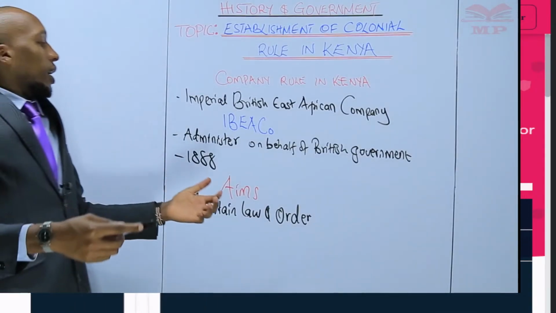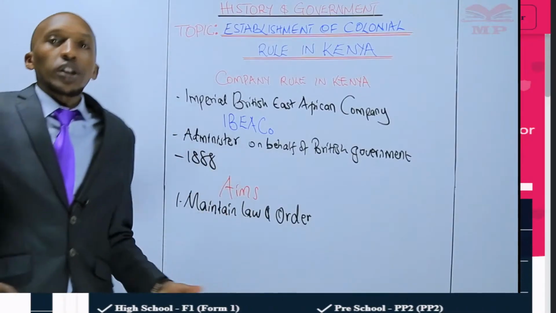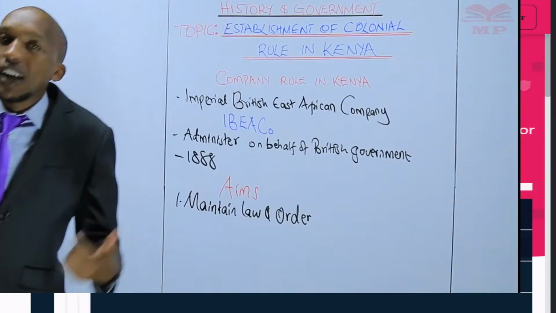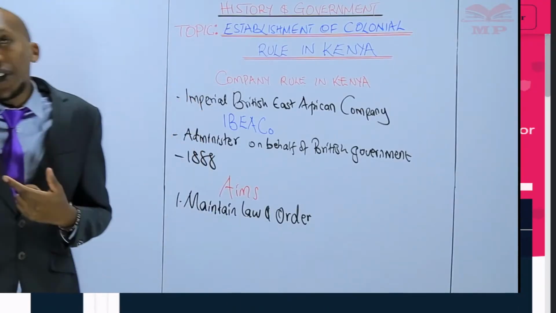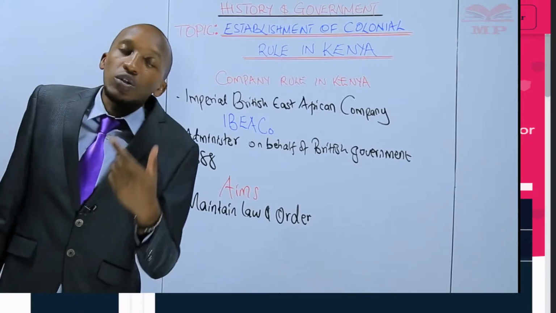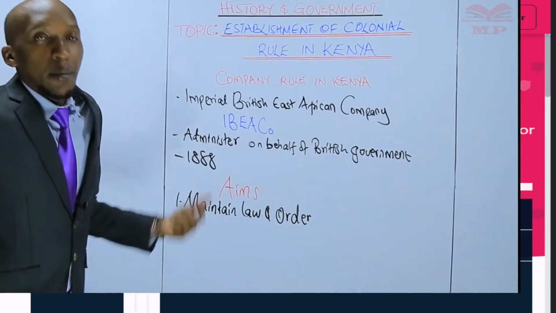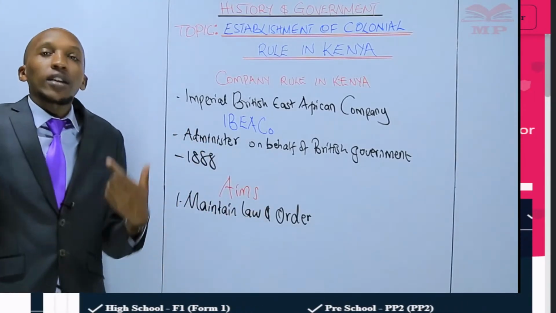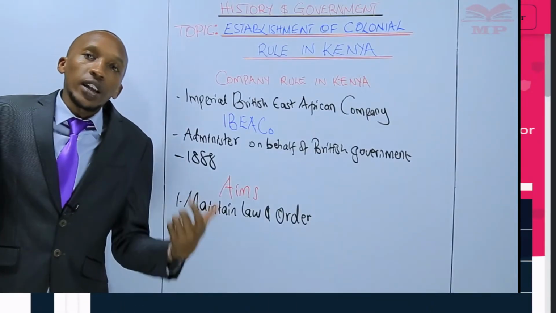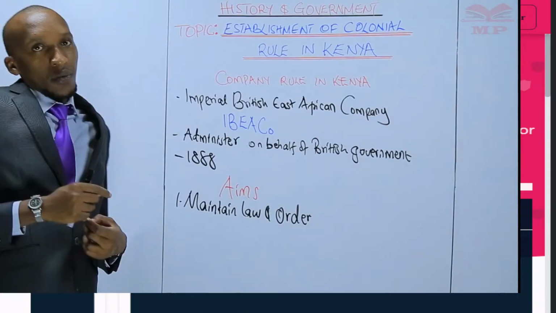So their mandate was to make sure that the territory that was declared a sphere of influence was secure. Remember, during the Berlin Conference, one of the terms of that conference was that a country that had declared a sphere of influence had to follow that declaration with effective occupation.